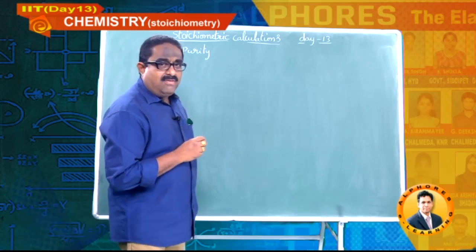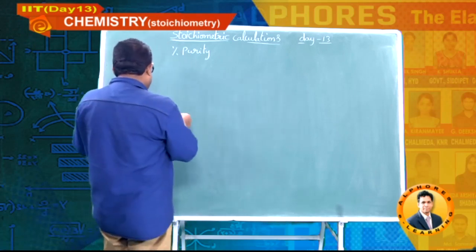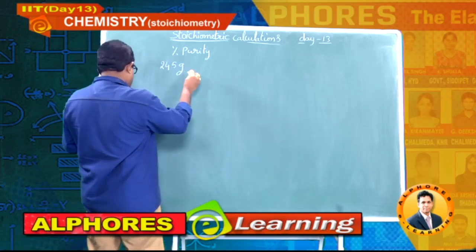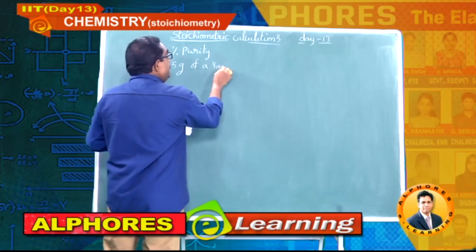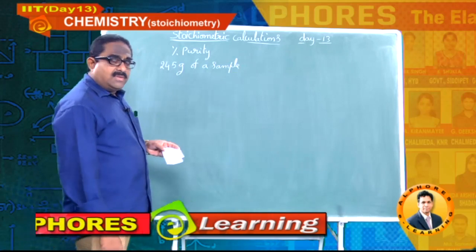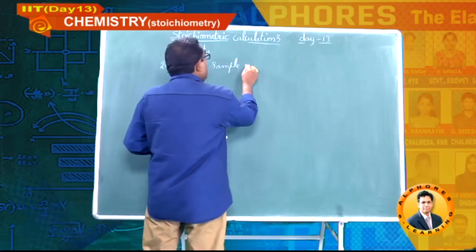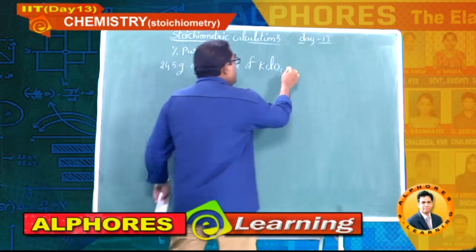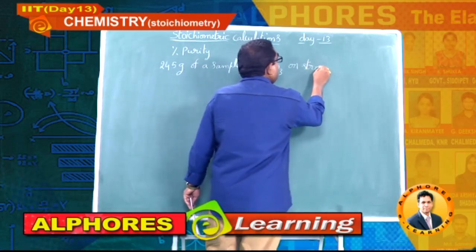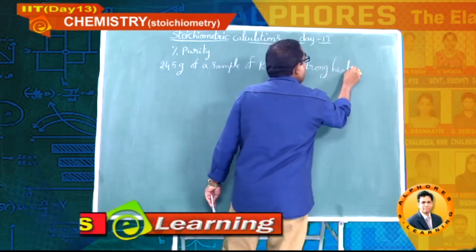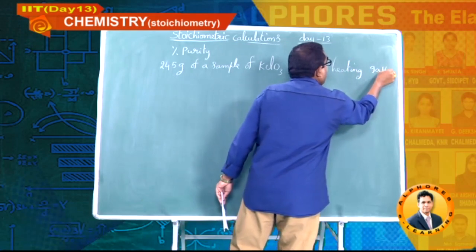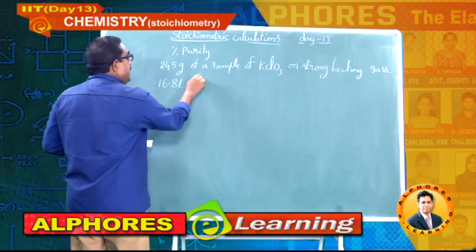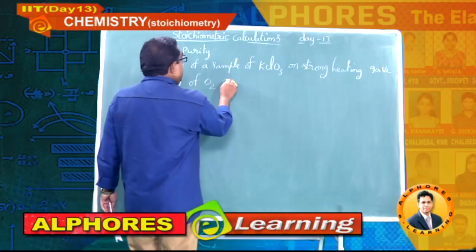Okay students, so let me explain with one numerical. Please write down the numerical. 245 grams of a sample of potassium chlorate, a sample of potassium chlorate on strong heating gave 16.8 liters of oxygen at STP.